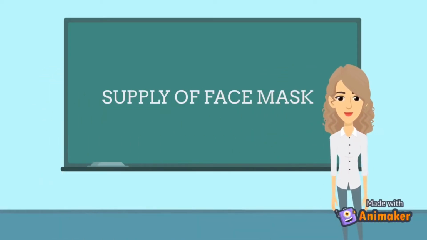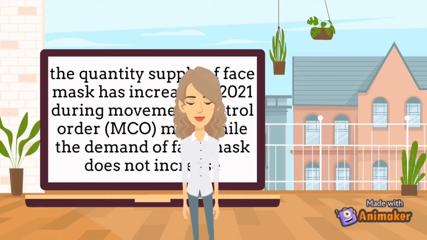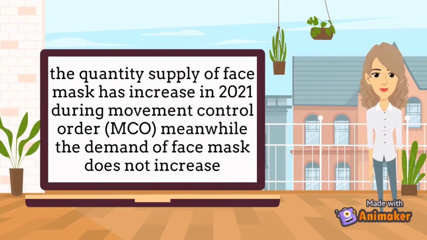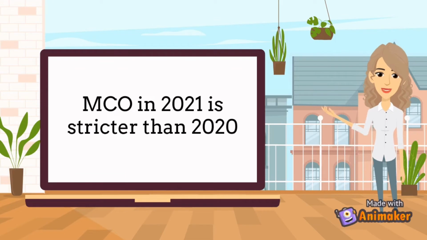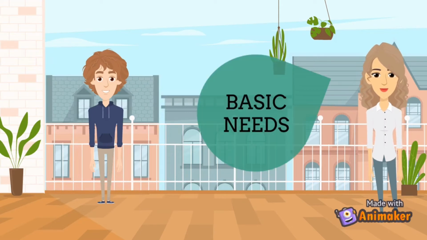Supply of face masks. The quantity supplied of face masks increased in 2021 during the movement control order. Meanwhile, the demand for face masks did not increase because the MCO in 2021 is stricter than 2020 and only 1% of each household can go outside to get their basic needs.